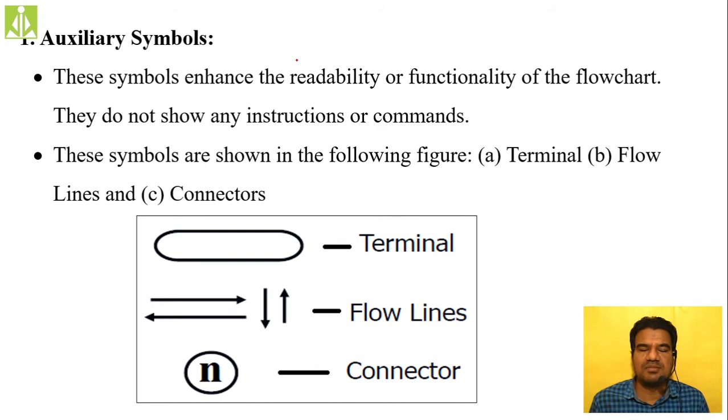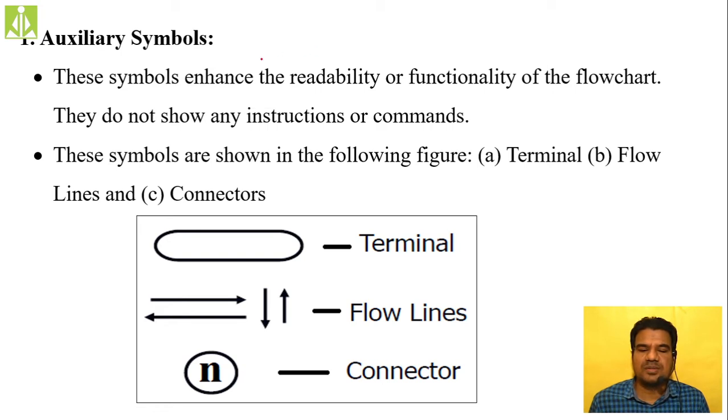These auxiliary symbols are of three different types. The first one is the terminals, then flow lines, then connectors. These auxiliary symbols have been subdivided into three different types: the first one is terminals, the second one is flow lines, and the last one is the connectors.